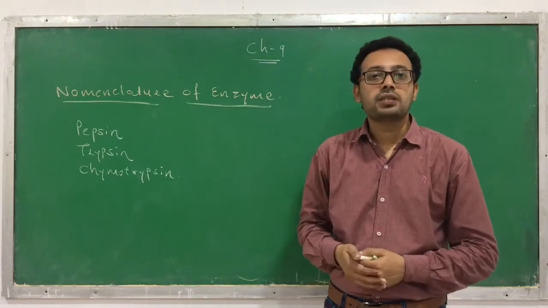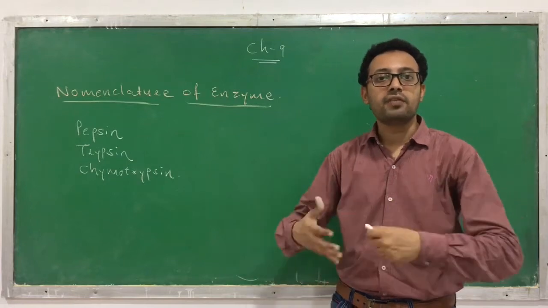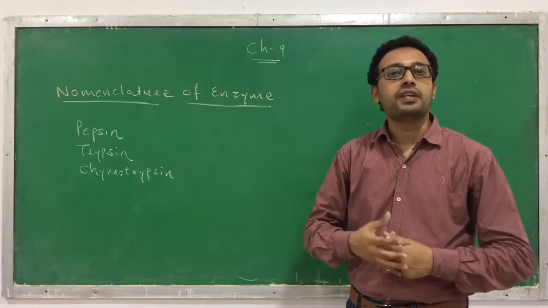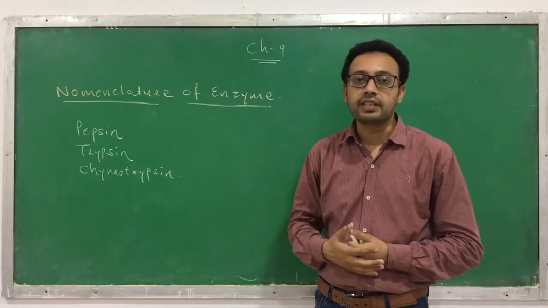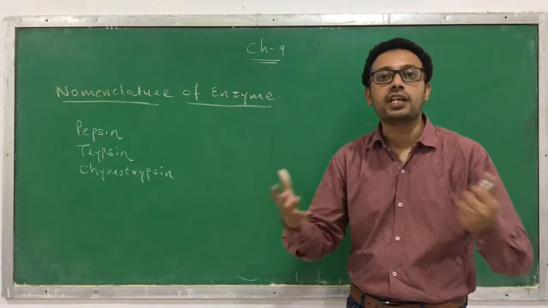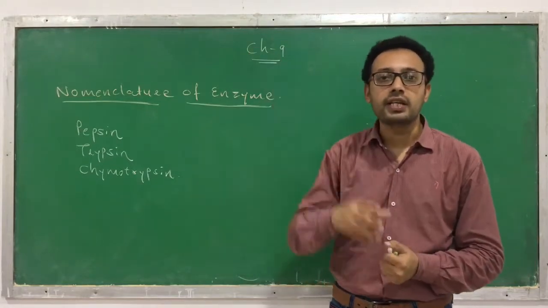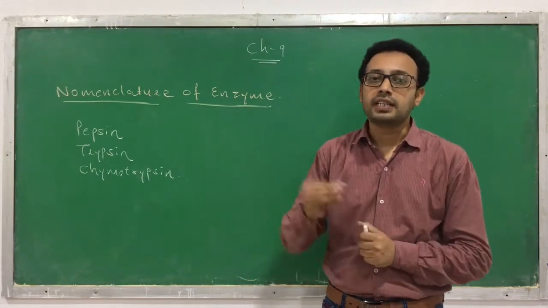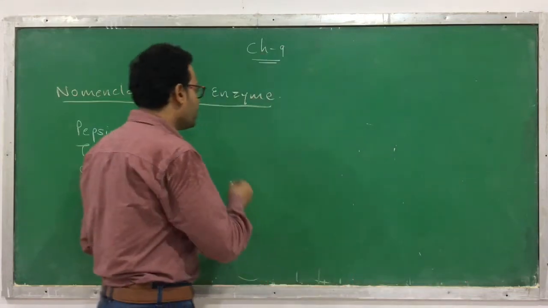But after some time we discovered lots of enzymes, and the number of enzymes became much higher. So it is very difficult to know the name of each and every enzyme. How can we recognize them? So the thought arose in our minds that we have to give some kind of uniform system that gives some information regarding the enzyme, and we developed a new way.